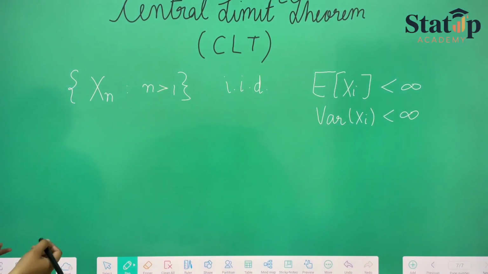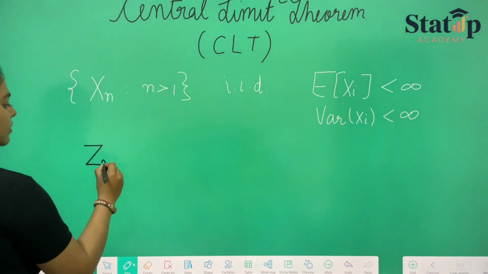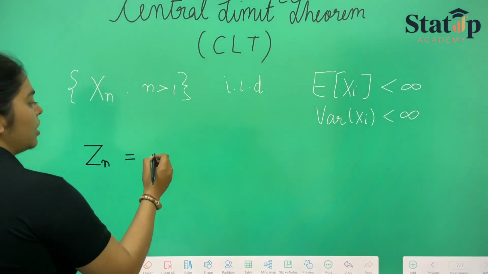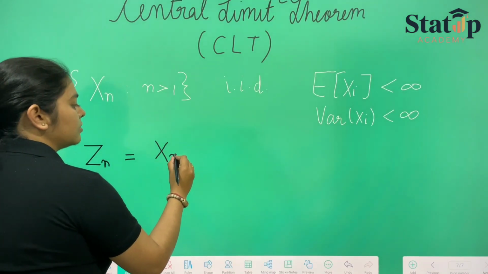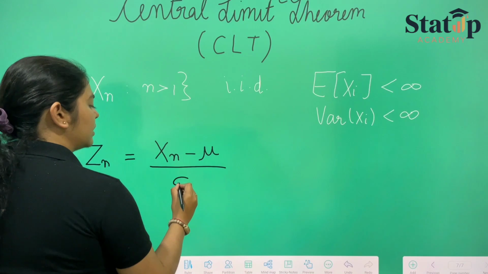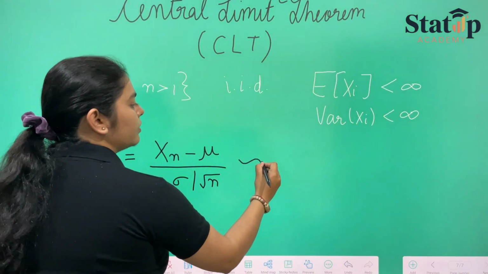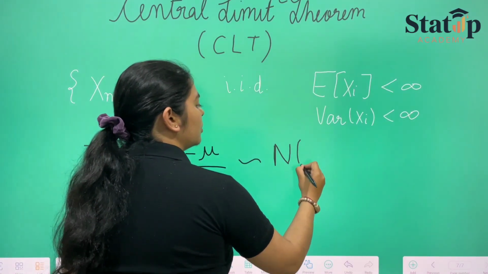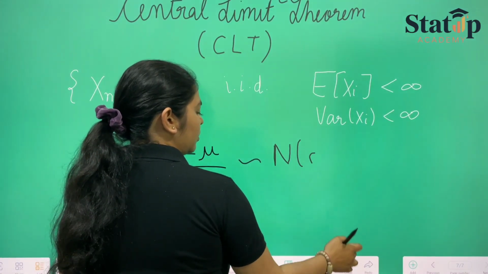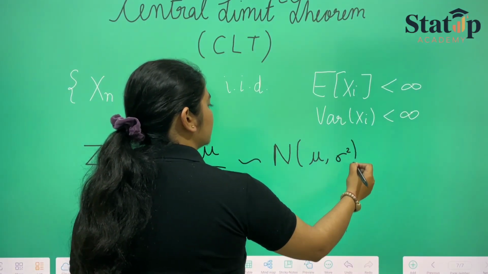Let us say our test statistic is Zn, which is nothing but Xn minus mu upon sigma upon root n. This will always follow normal distribution with mean mu and variance sigma square.